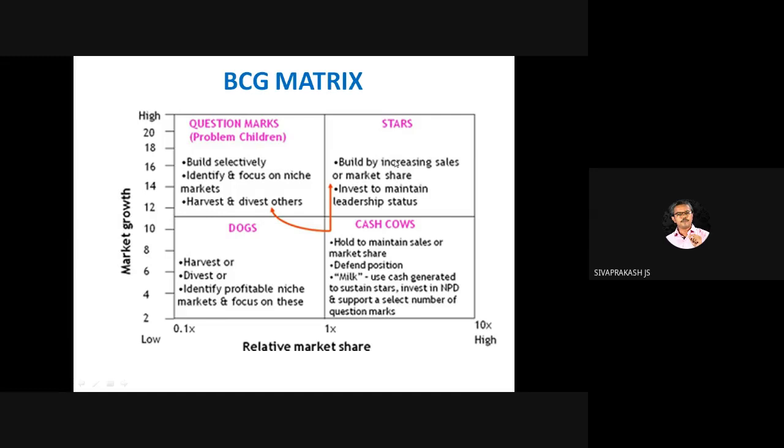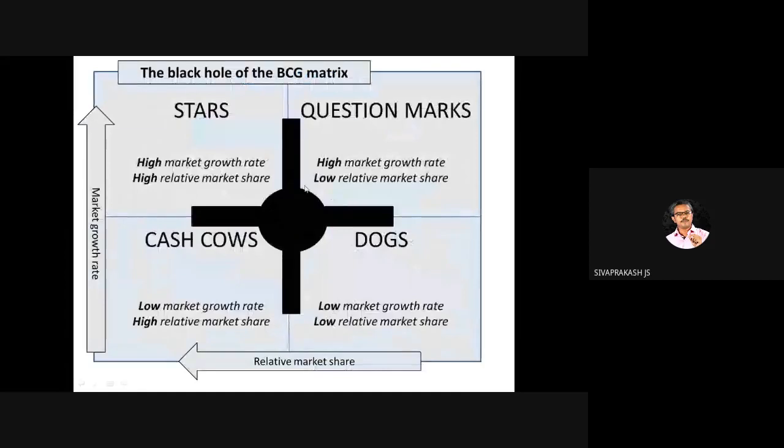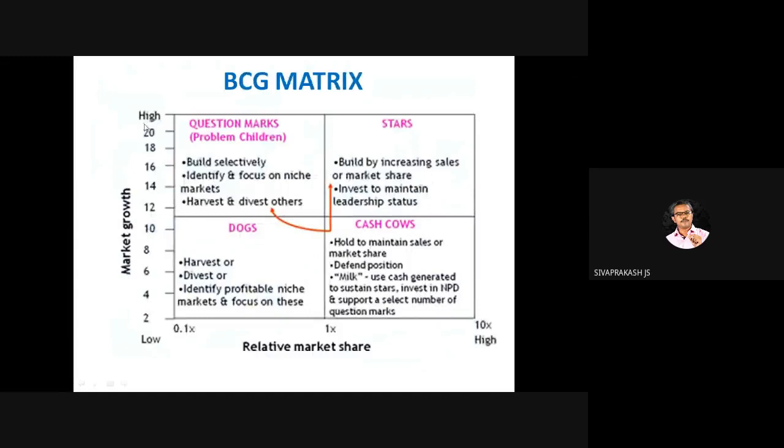But with this matrix we get confused. Get to know the point, then come to the end, and you will remember. When the market growth is high, but market share is too low, then it is called a question mark. This is how I am matching the matrix: high market share, high market growth, low market share. If you draw a line, you end up here. Then this is called a question mark. Question mark is also called problem children. If you are high in market share, but market growth is too low, then it is called a cash cow.